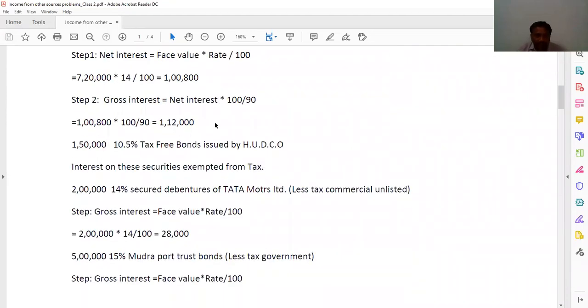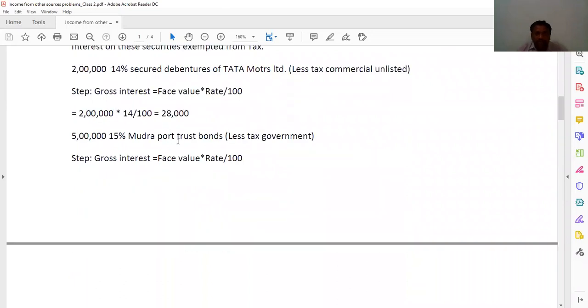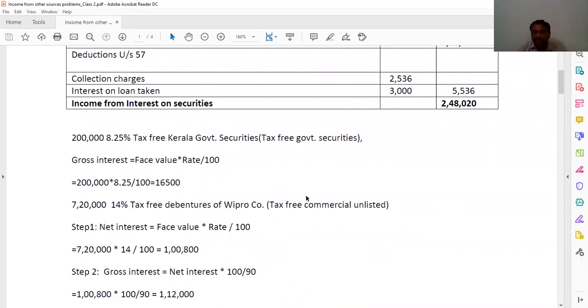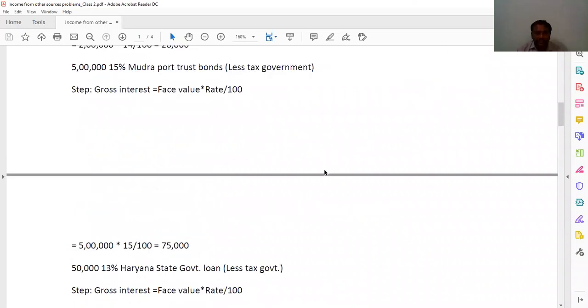And next, 5 lakhs 15% Mudra Port Trust. Less tax government. Gross interest is equal to face value into rate by 100. 5 lakhs into 15%, 75,000. That 75,000 we wrote here. And next.